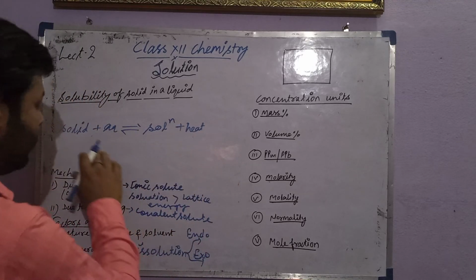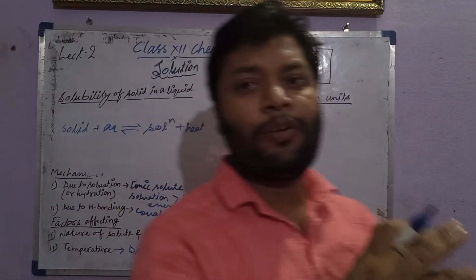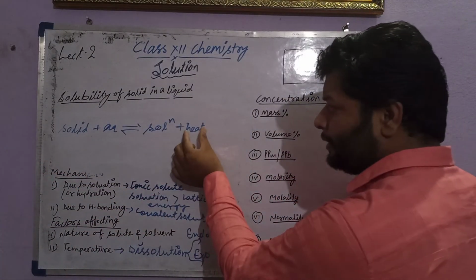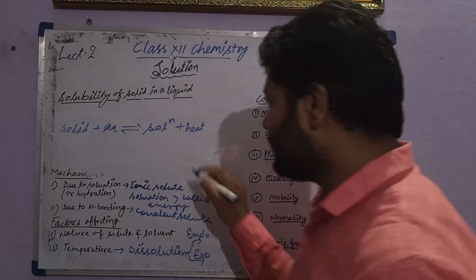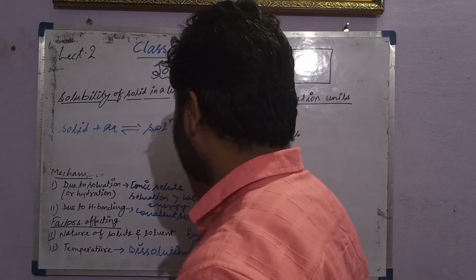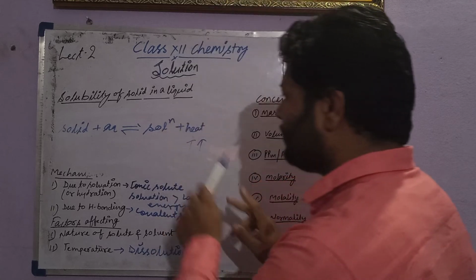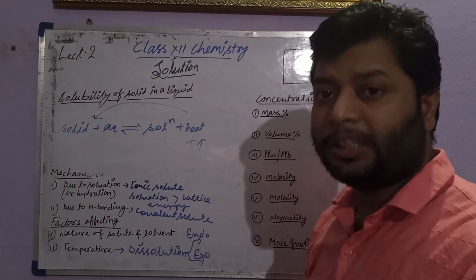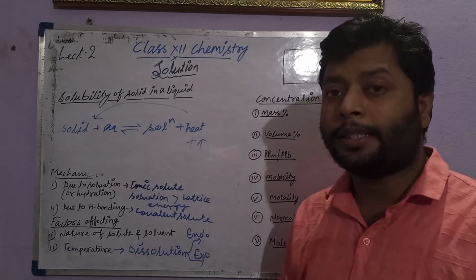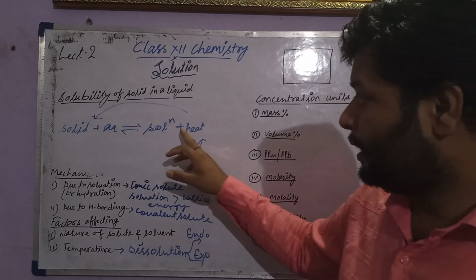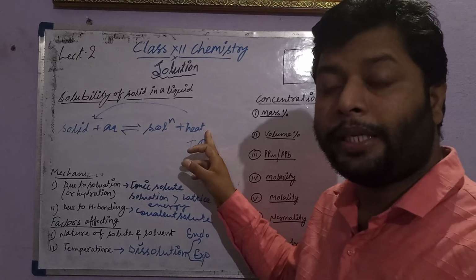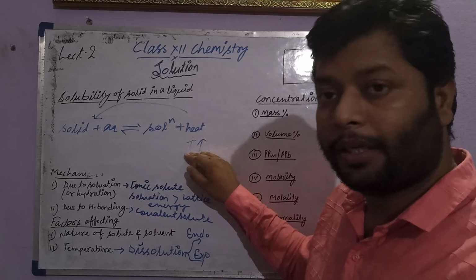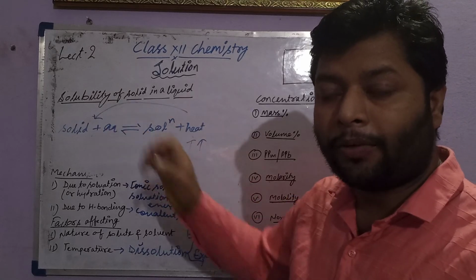In that condition, they are making an equilibrium between them. Whenever heat is released and we increase the temperature, the reaction must go backward, according to Le Chatelier's principle.